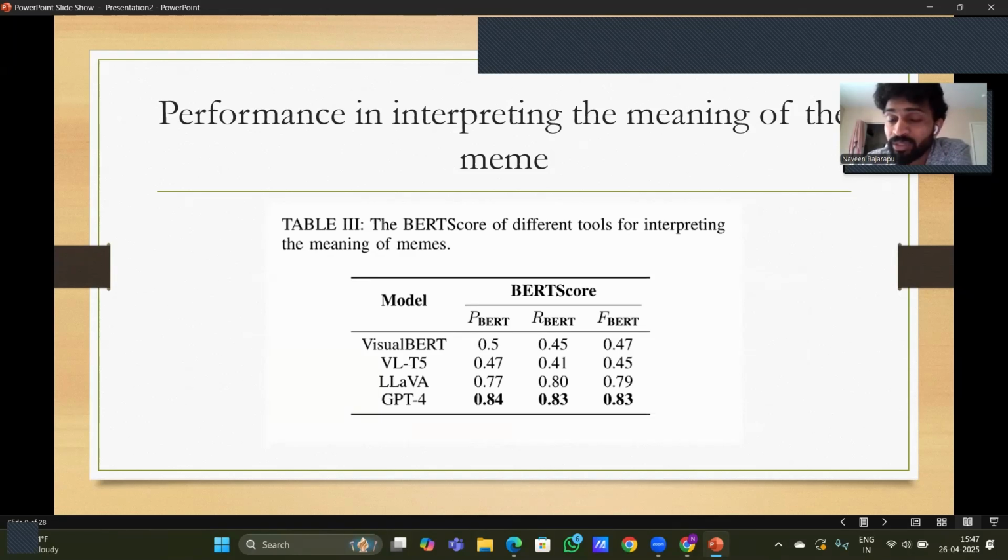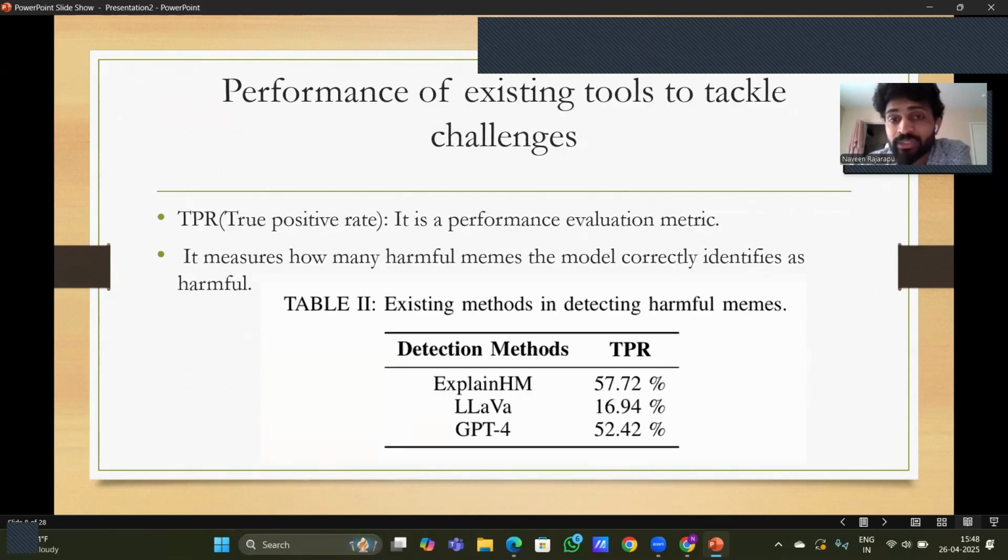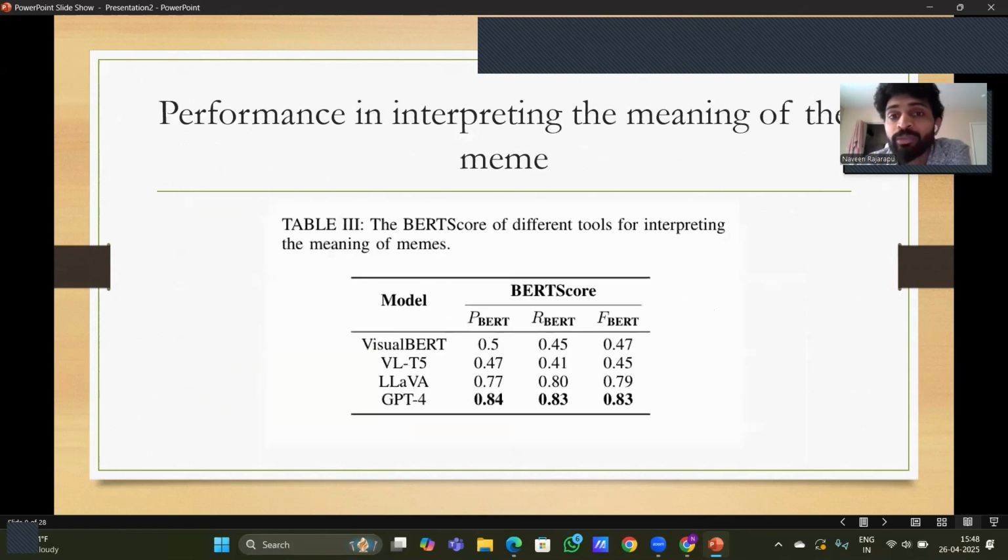Now, we talked about the different types of challenges in memes. They are also analyzed by challenge type. In the previous slide they talked about the general performance of the existing tools. In these slides they are talking about interpreting the meaning of the meme using BERT. The Visual BERT gets 50% in P-BERT, R-BERT and F-BERT, then LLaVA 0.77. ChatGPT outperformed everything with 0.84 in P-BERT, R-BERT and F-BERT. So yes, that is for interpreting the meaning of the meme.